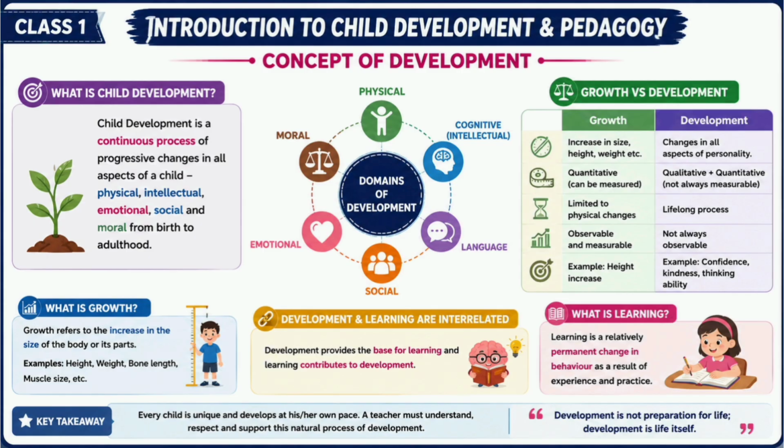Now look at the yellow box. Development and learning always work together. Development helps learning. Learning also improves development. For example, a child's brain develops. Now the child can learn mathematics more easily. After learning mathematics, the child's thinking ability becomes even better. So development supports learning and learning supports development. Both influence each other.